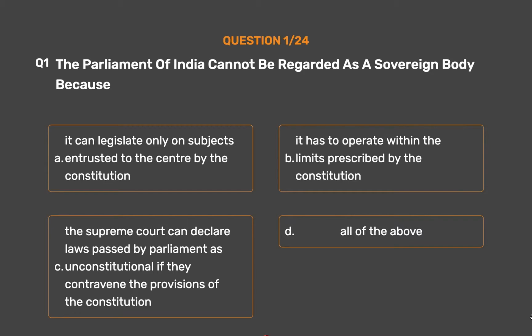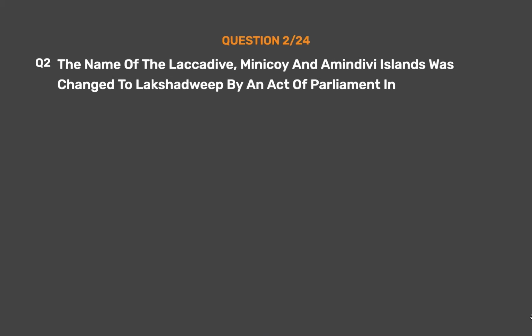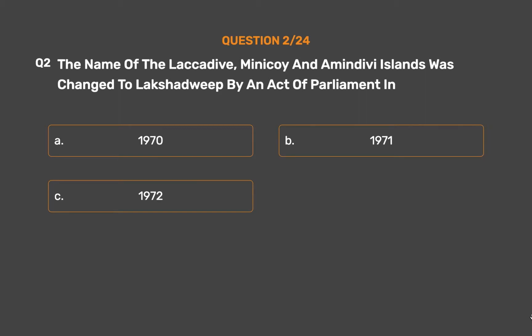The correct answer is Option D. All of the above. Question number 2. The name of the Laccadive, Minicoy and Amindivi Islands was changed to Lakshadweep by an Act of Parliament in Option A. 1970. Option B. 1971. Option C. 1972. Option D. 1973.